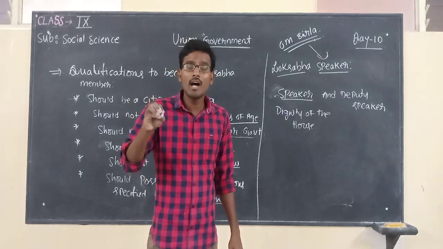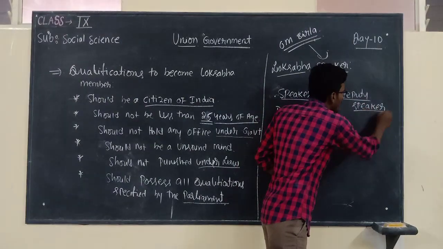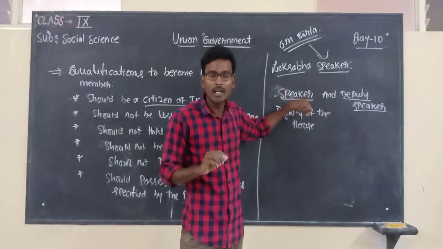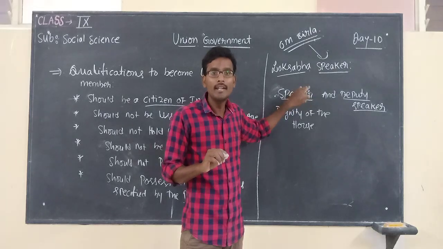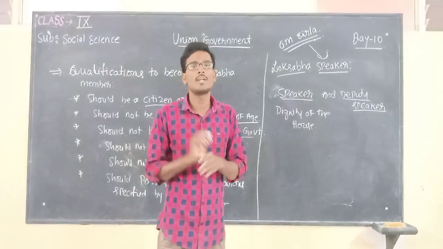In the absence of the speaker, the deputy speaker is responsible to conduct a session of the Lok Sabha House.